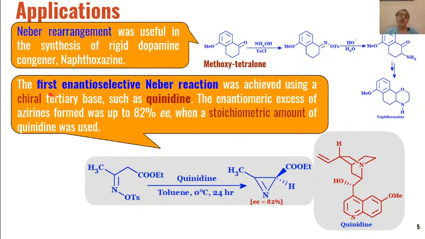Then Neber reaction can also be enantioselective in nature, depending upon the type of reagents or base which is used in the reaction.